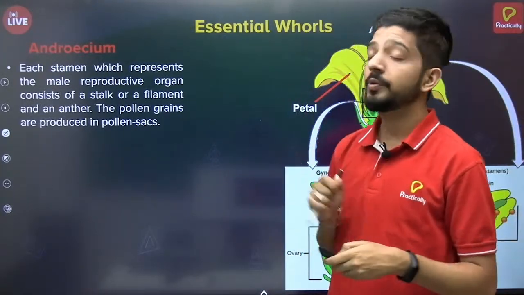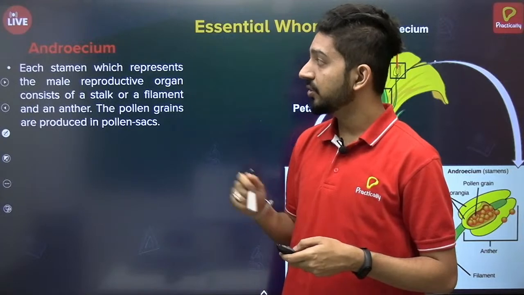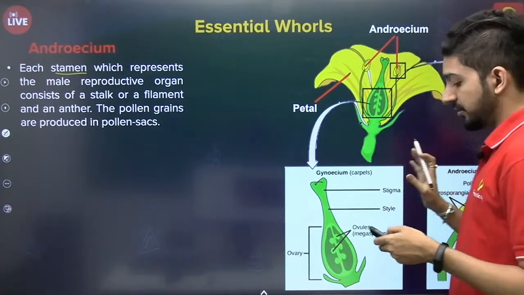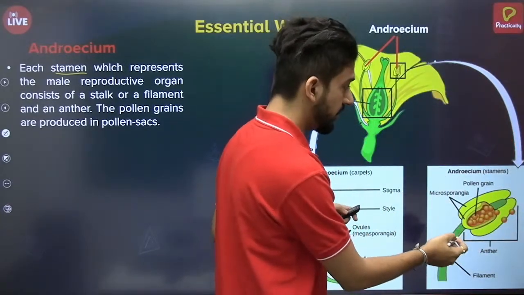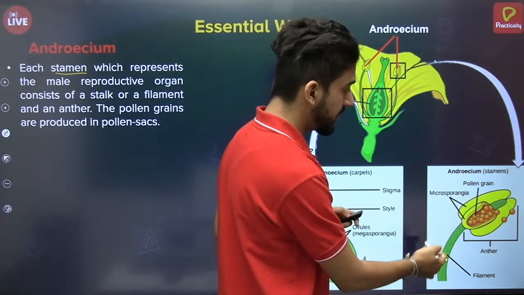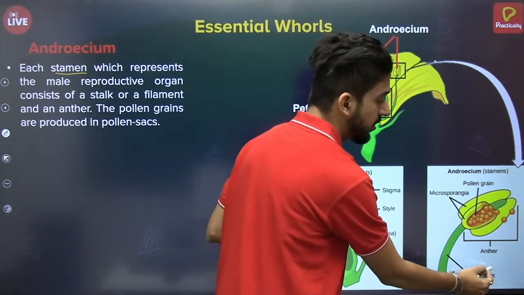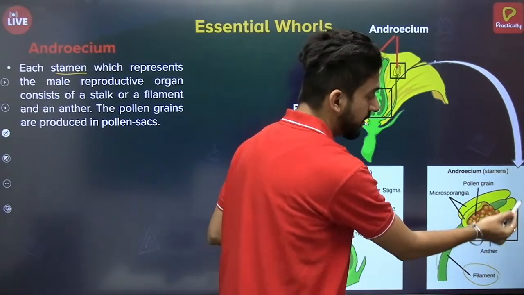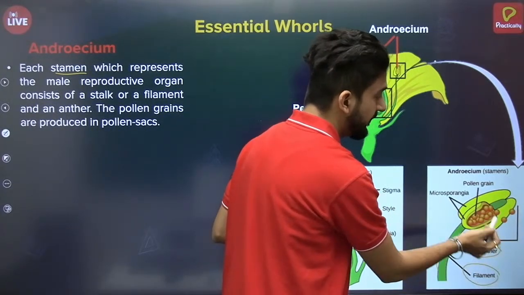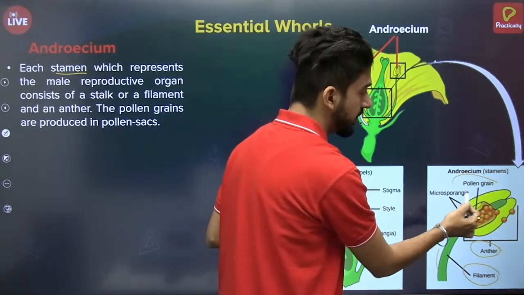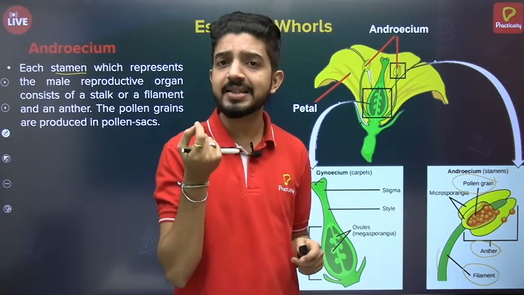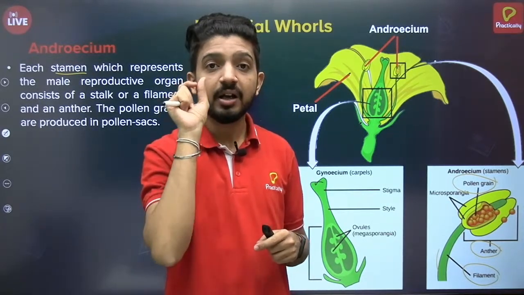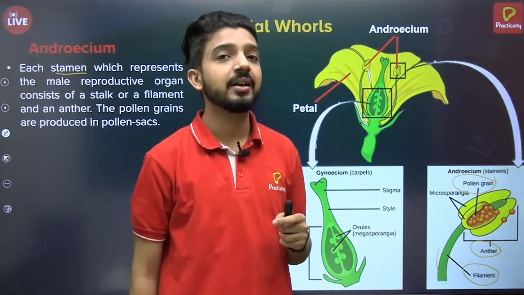Now moving on to the essential whorls, we have the androecium, in which each unit is a stamen, and now we can see its parts. In the androecium we have the stamen, which has a long structure called the filament, and the upper structure is the anther, which holds the pollen grains. These are tiny pollen grain structures. If you take a hibiscus flower, you can see the yellow thing at the tip of it. If you open it and touch it, you will find very tiny yellow pollen grains.